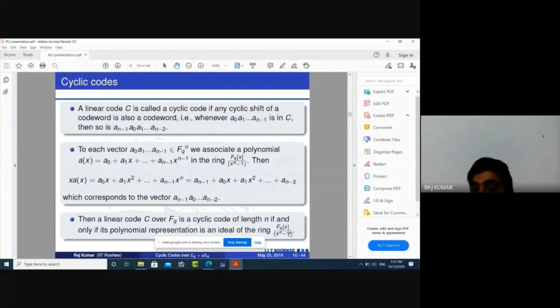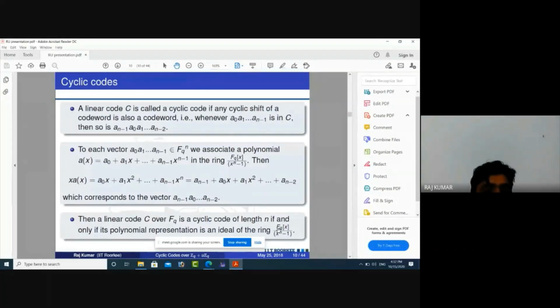We know that FQ[X] is a unique factorization domain, but this depends on n. Suppose n is relatively prime to q, then X^n minus 1 always has a unique factorization over FQ. So that means we will get a unique ideal structure of the ring.